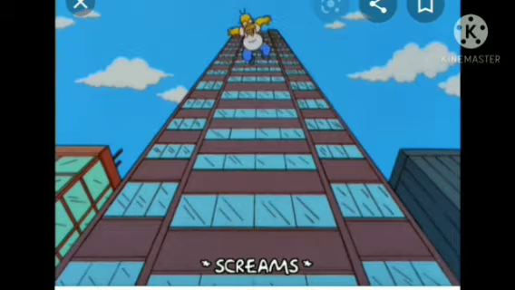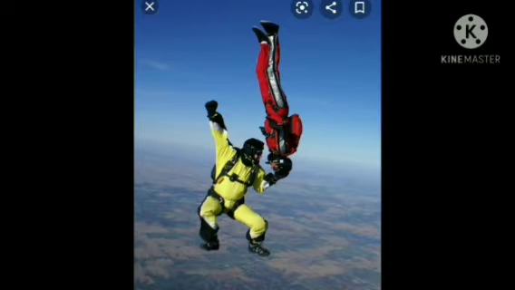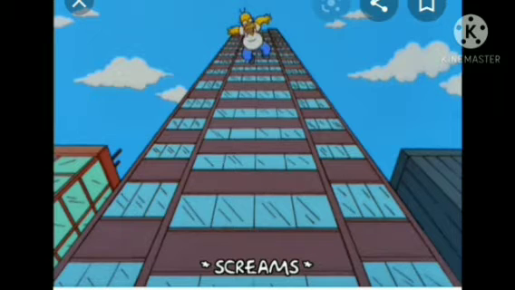This is due to the gravitational force. Whenever objects fall towards the earth under this force alone, we say that the objects are in free fall.